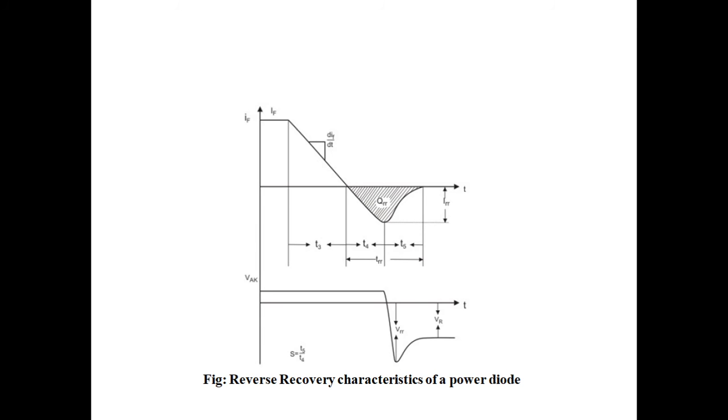It may be required to protect the diode using an RC snubber circuit. So in the turn off process, if the curve is sharp, then you have to use this RC snubber circuit to protect the devices. So this is the turn off characteristic, or reverse recovery characteristic, of the power diode.